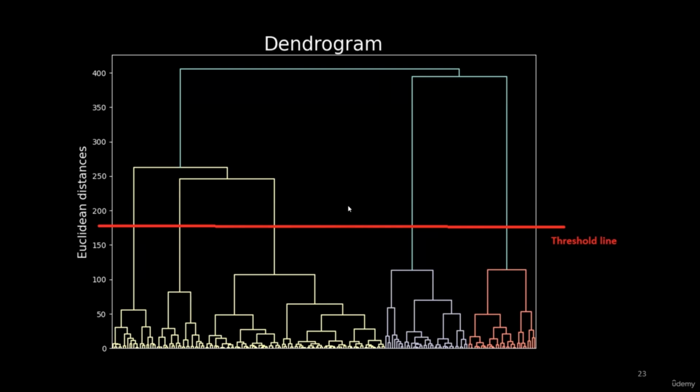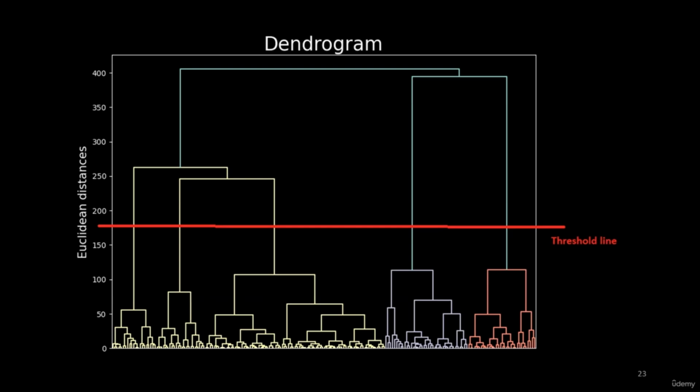Again, the dendrogram may be confusing and misleading, but you have to try your level best to select the optimal number of clusters from the dendrogram. And you don't need to worry after the selection, because we can always justify our selection by calculating a Silhouette score.